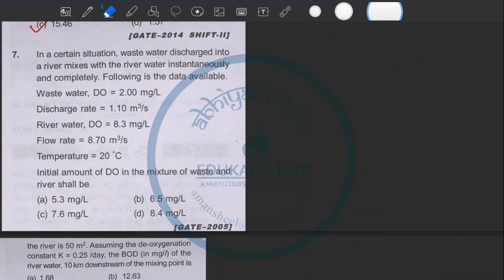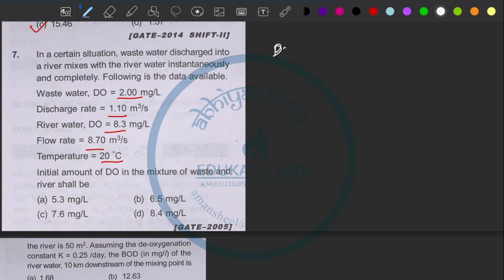Let's move on to next question, which is: in a certain situation, wastewater discharged into a river mixes with river water instantaneously and completely. Following is the data available: wastewater DO, discharge rate, river water DO, flow rate of the river water, temperature 20 degrees Celsius. The initial amount of the DO in the mixture of the waste and river shall be. So the DO of mix we need to calculate.